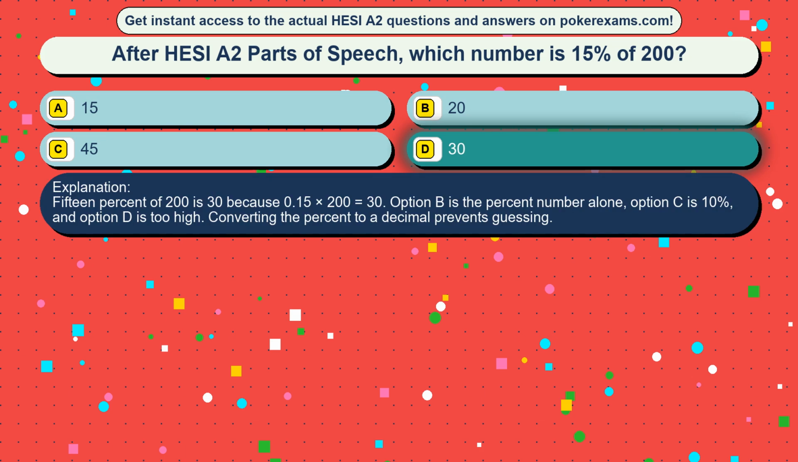15% of 200 is 30 because 0.15 times 200 equals 30. Option A is the percent number alone, option C is 45, and option B is too low. Converting the percent to a decimal prevents guessing.